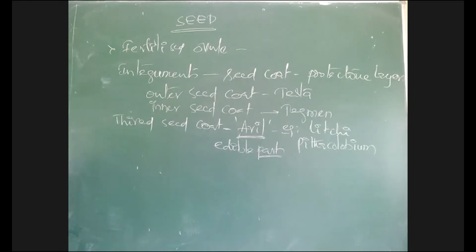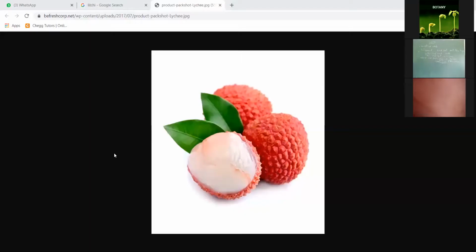I will show you lychee also. This is lychee.